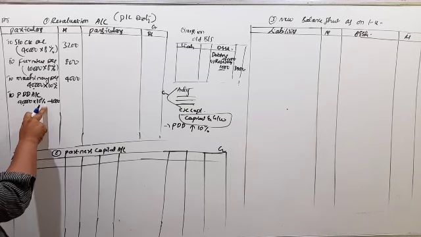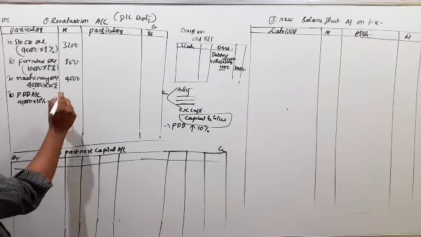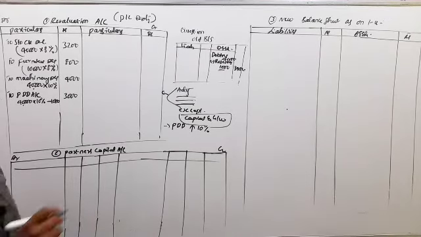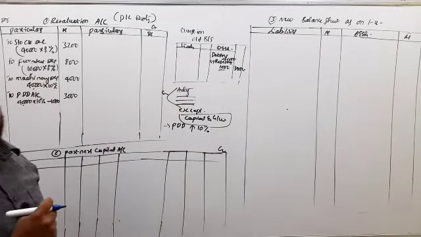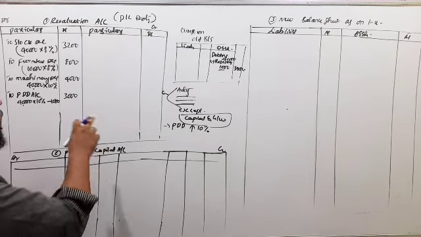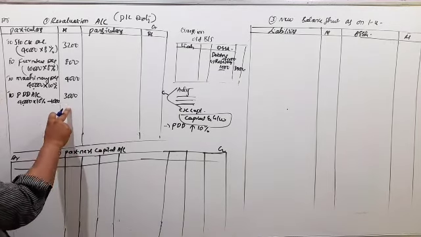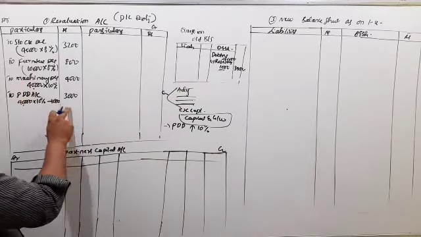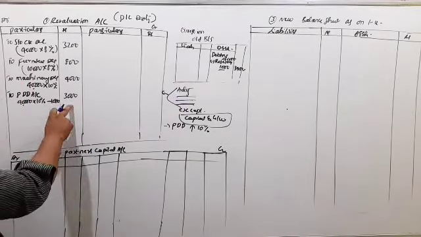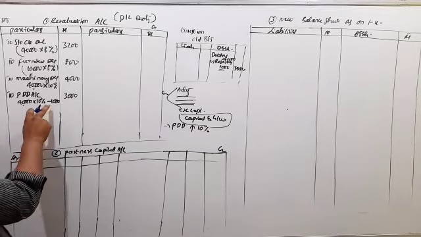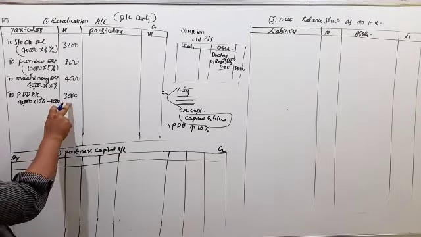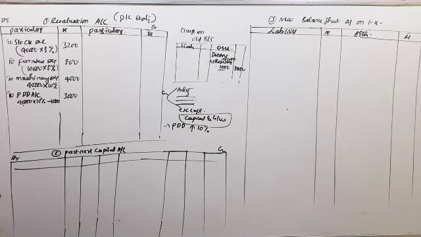So 4,000 minus 1,000, so this is 3,000. So always the old provision, old RBD, we have to minus. So this is the way to calculate PDD on the debtors. If you get old provisions, we have to minus. So in the balance sheet, total 4,000 we have to minus.